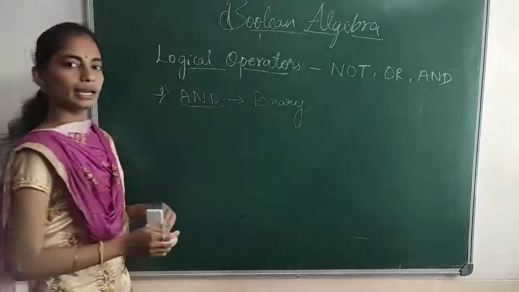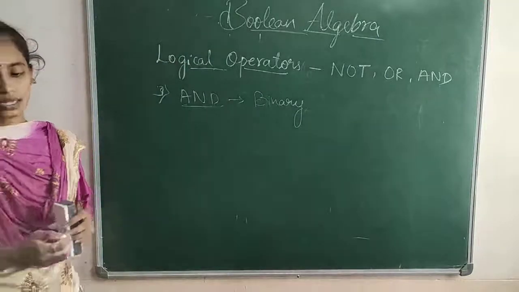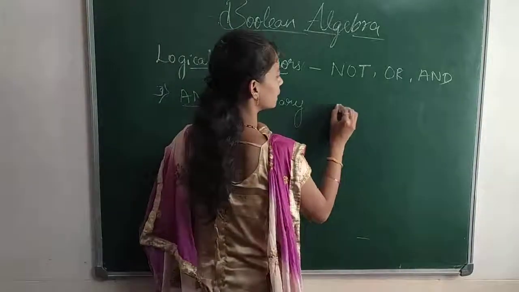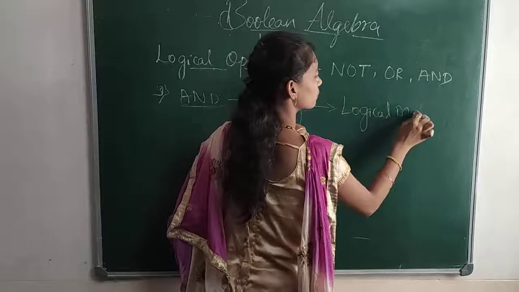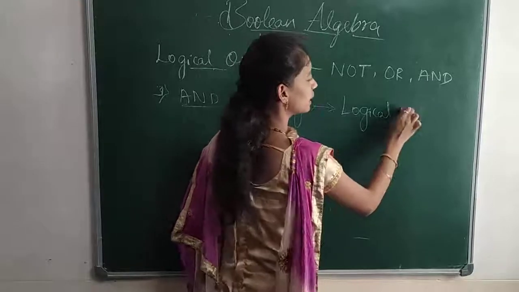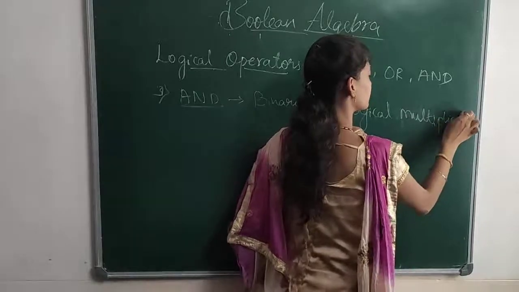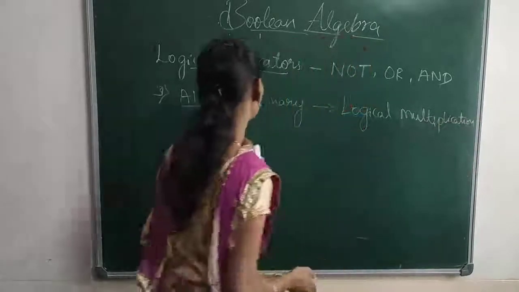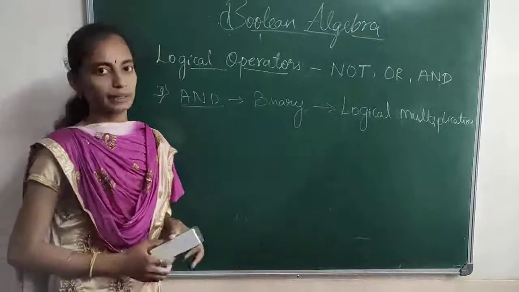This operator is called logical multiplication.